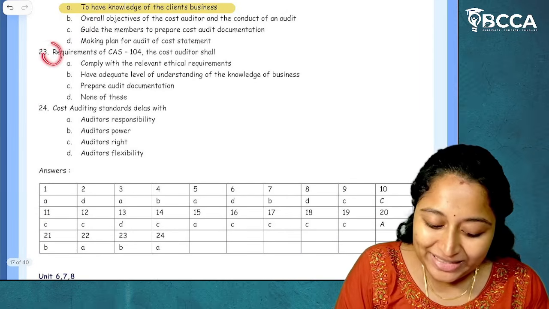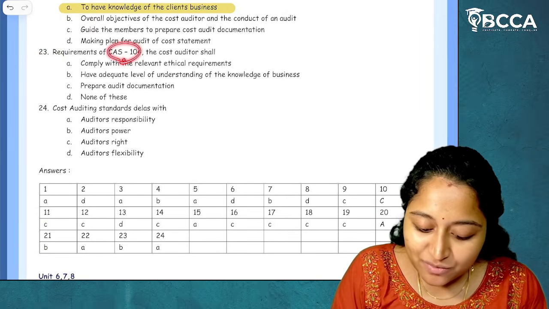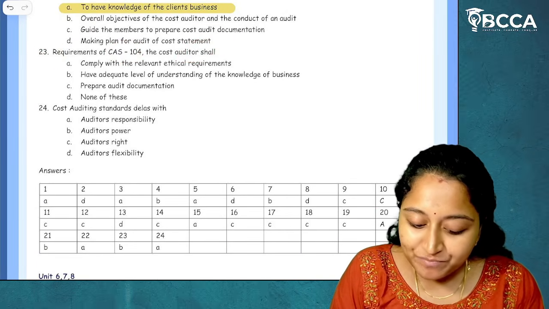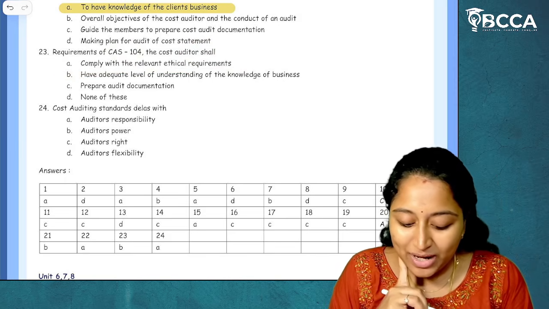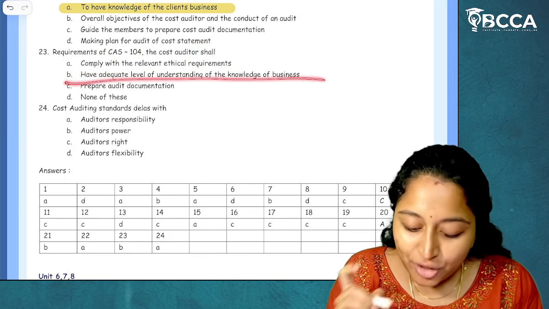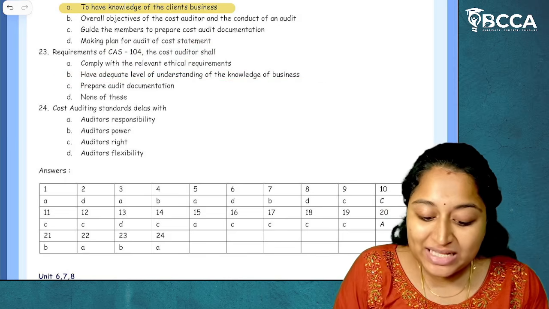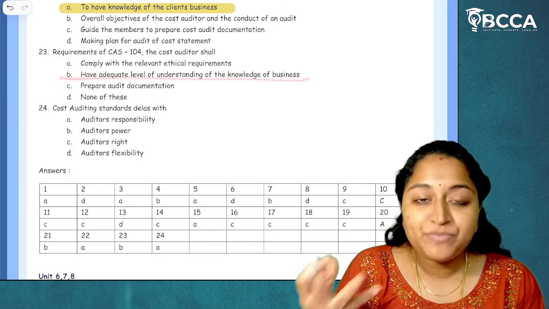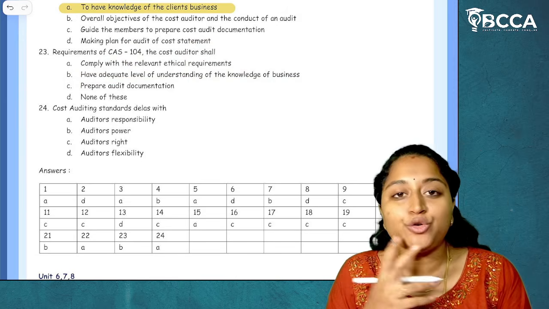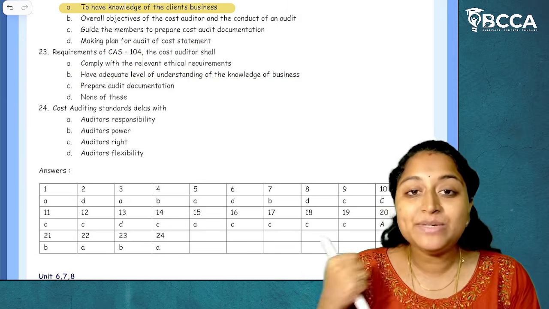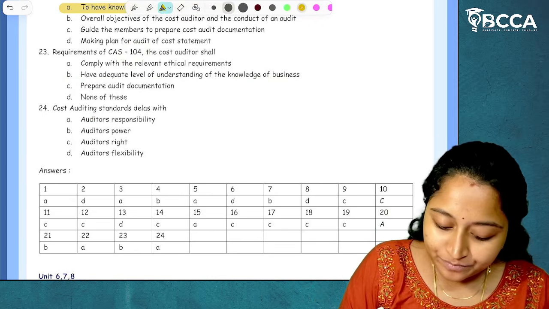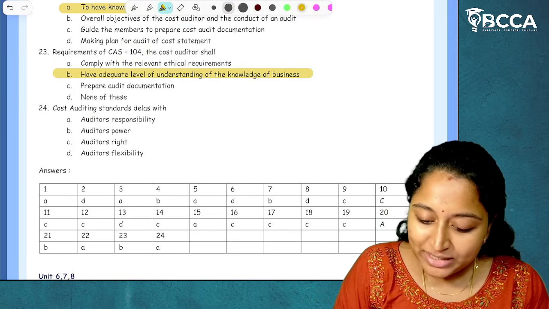Then question number 23. A requirement of CAS 104. The cost auditor shall comply with relevant ethical requirements, have an adequate level of understanding of the knowledge of business. The answer is option B, because 104 talks about having knowledge of business and business environment. I hope it is clear.